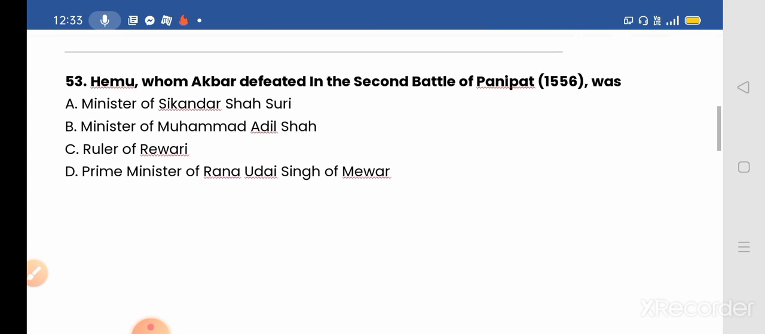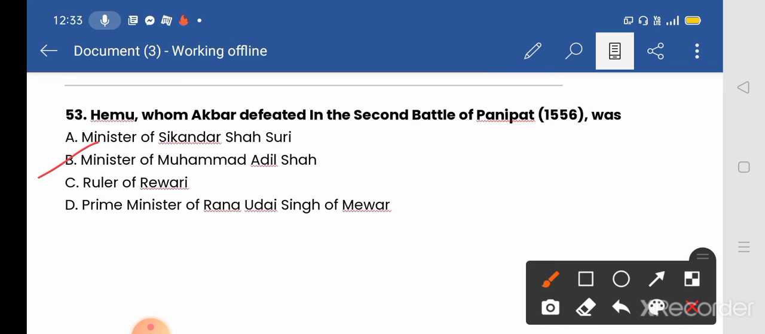He was the minister of Muhammad Adil Shah. The second battle of Panipat was fought on November 5, 1556, between the forces of Hemu, the Hindu general and chief minister of Adil Shah Suri, and the army of Mughal Emperor Akbar, which was led by Bairam Khan.